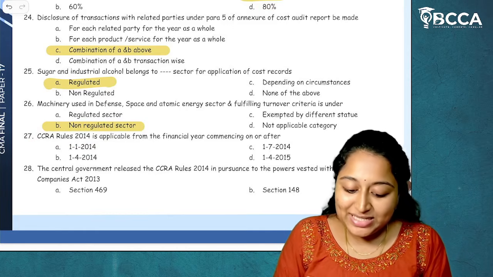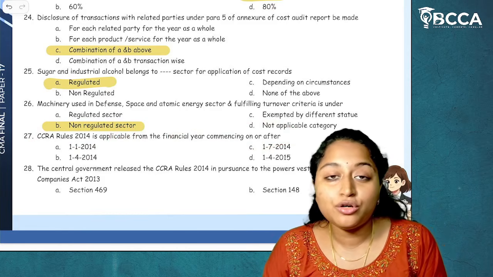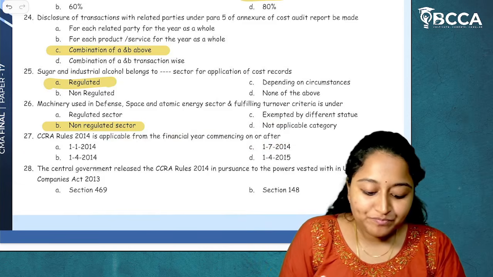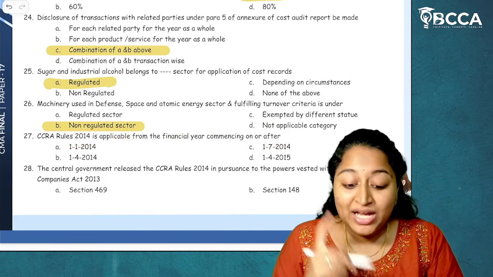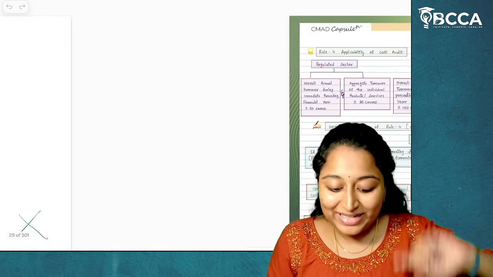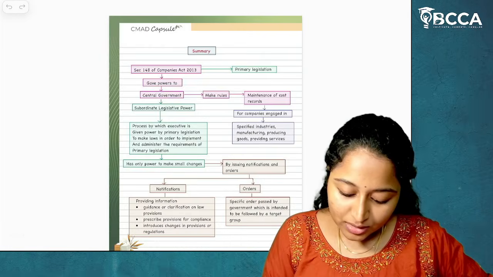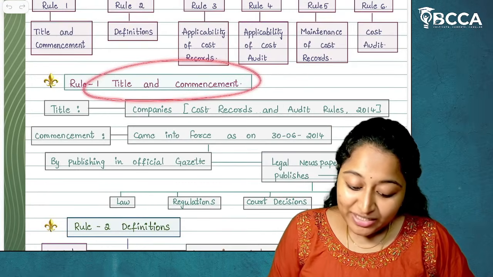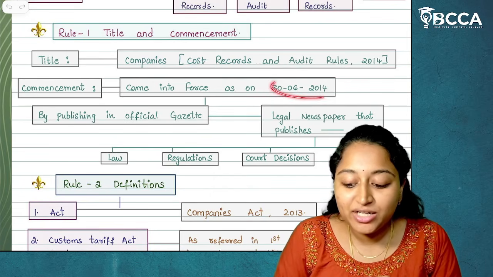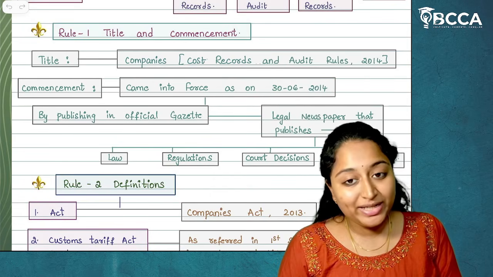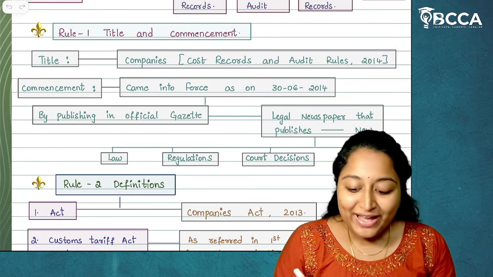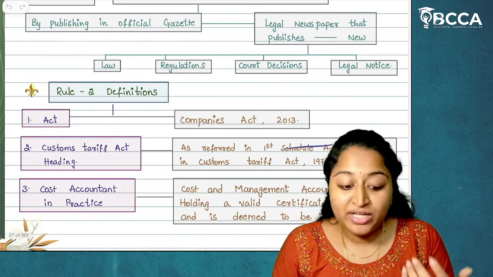CCRA rules 2014 is applicable from the financial year commencing on or after. Regarding this also students have a doubt. I'll give you a clear-cut clarification about it. Students have confusion because when we were discussing Rule 1, title and commencement, it is told that Companies Cost Records and Audit Rules 2014 is the title and the commencement date is 30th of June 2014. Yes, absolutely right. So, every one of you thinks that the answer should be 30th of June 2014.